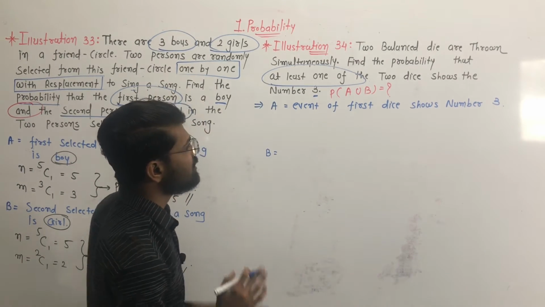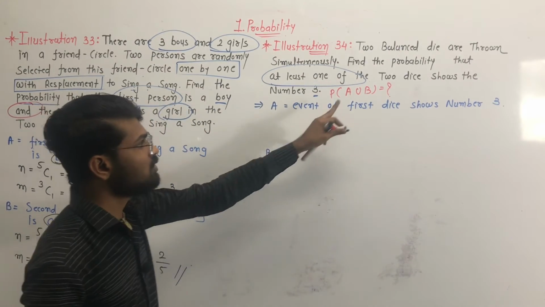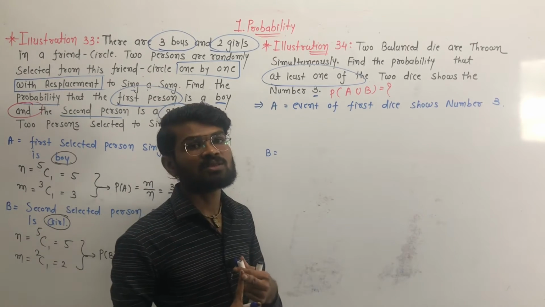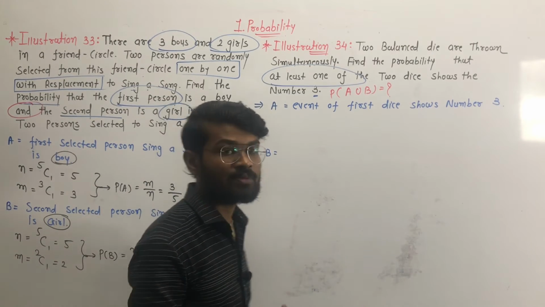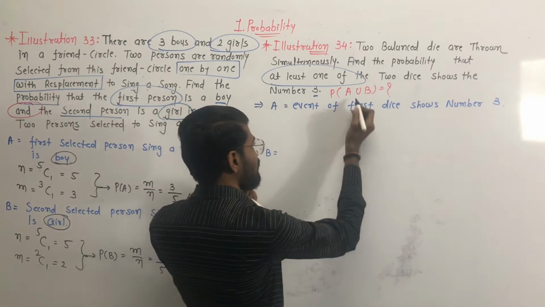Why? Because we have to find the probability of at least one of the two dice showing the number 3. The number 3 can come on the first dice, or on the second, or on both. So we have to find P of A union B.